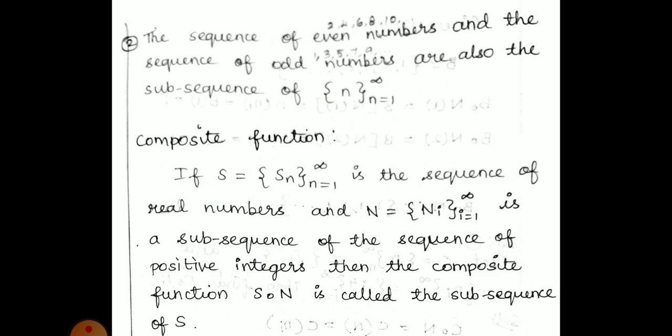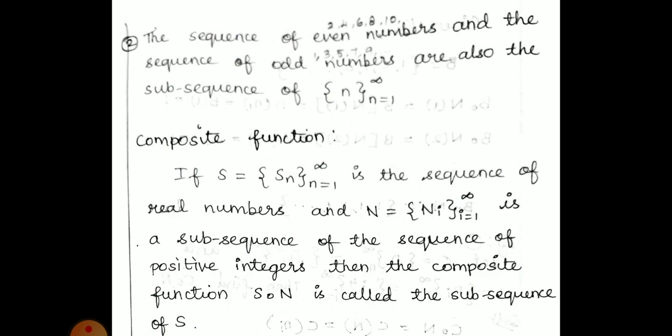The next example is the sequence of even numbers. We know that 2, 4, 6, 8, 10 and so on. And the sequence of odd numbers also, 1, 3, 5, 7, 9, 11. That also comes under the subsequence of n, where n lies between 1 to infinity. Now we have seen sequence and subsequence. Are you all clear? Next we are going to see the composite function.